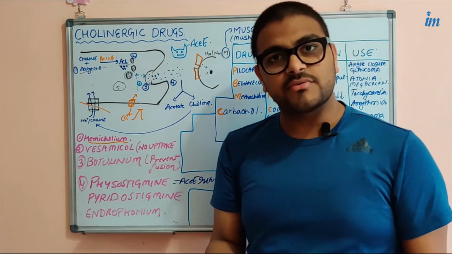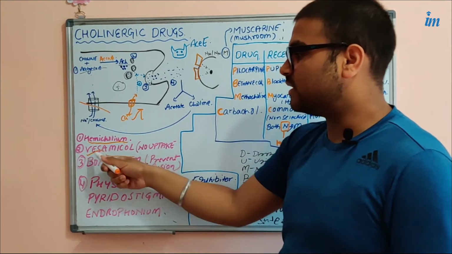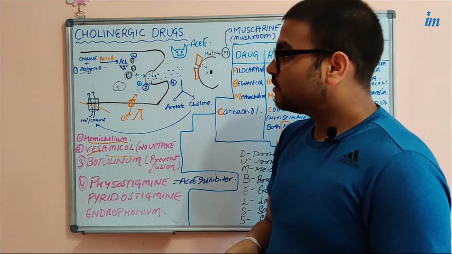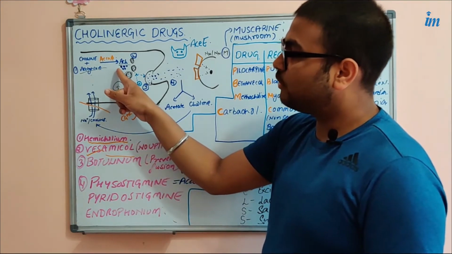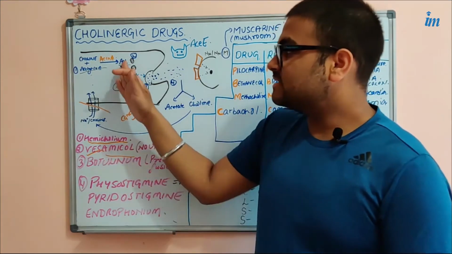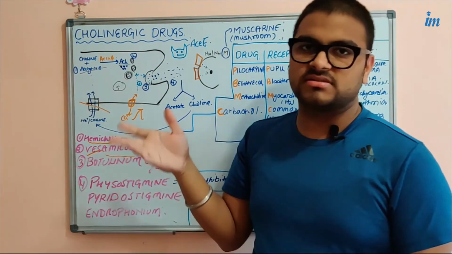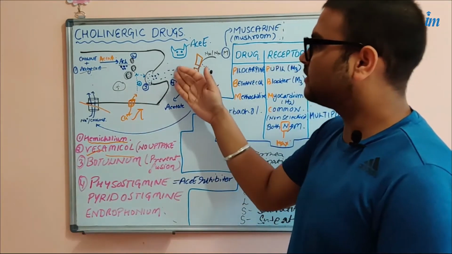Then we have another drug called vesamicol. Vesamicol, what does it do? It prevents the uptake of acetylcholine into this vesicle. So it doesn't let the acetylcholine be transported into the vesicle. The same effect will be produced, that is, a low level of acetylcholine in the synaptic cleft further.